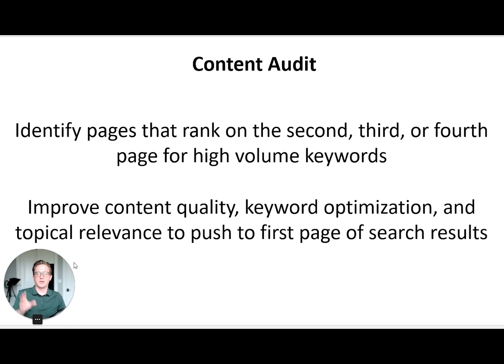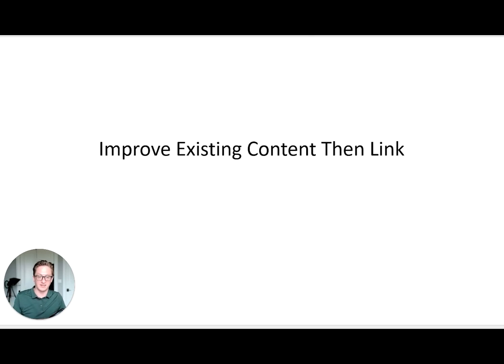So, as I mentioned, find URLs on your client's domain that are on the second, third, or fourth page for reasonably high volume keywords, and of course, high volume relative to your client's current traffic. And then we're going to take that content, we're going to improve the quality, we're going to improve the keyword optimization, and we're going to improve the topical relevance. Then we're going to source external links to it. And often, if we choose a good target, this is going to be enough to push it onto the first page within a handful of weeks. Like I said, going from the second page to the first page is 10xing the traffic.